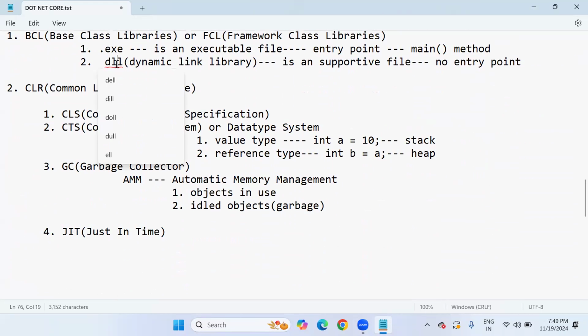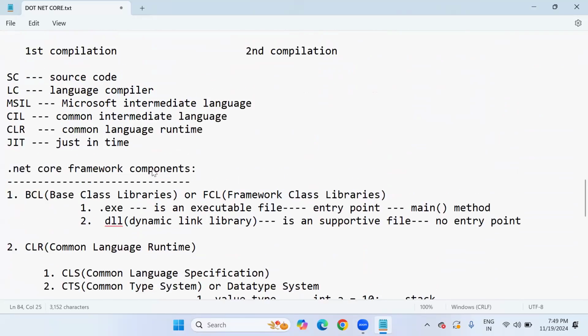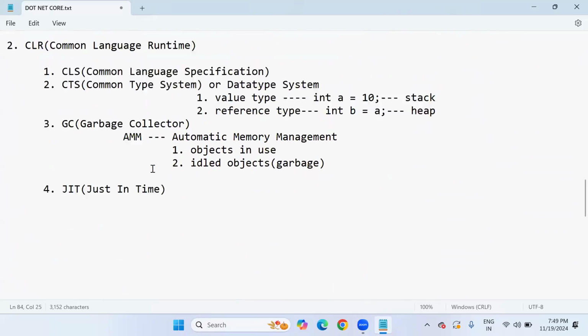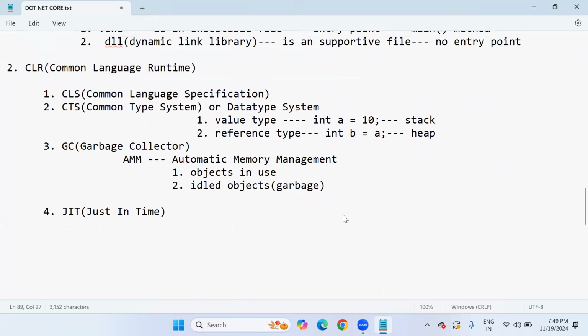Okay, so this is all from my side today. If you have any question regarding today's discussion, you can feel free to ask me. Tomorrow, don't miss it. A very important session is going to take place: C#.NET introduction, Visual Studio launching, and writing basic code, how to handle the application code. That's it from my side.